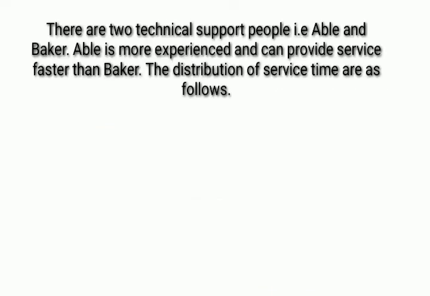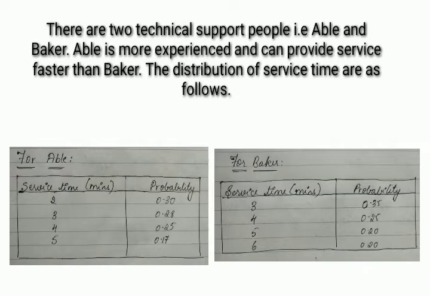There are two technical support people, that is Abel and Baker. Abel is more experienced and can provide service faster than Baker. The distributions of service time are as follows. These are the two tables with respect to Abel and Baker, where service times are given in minutes with the corresponding probabilities.